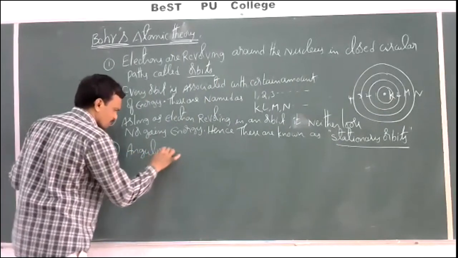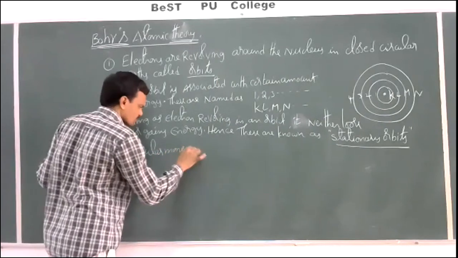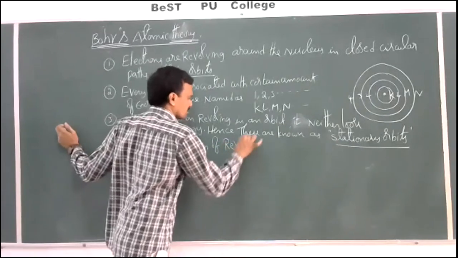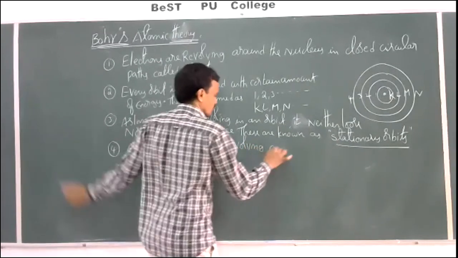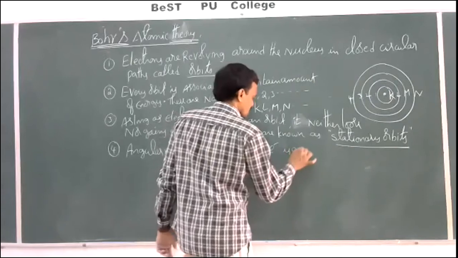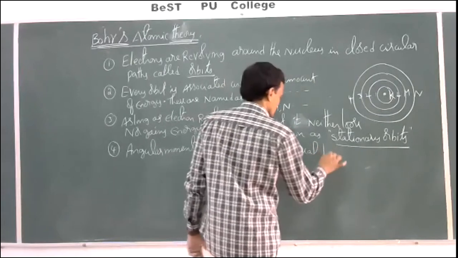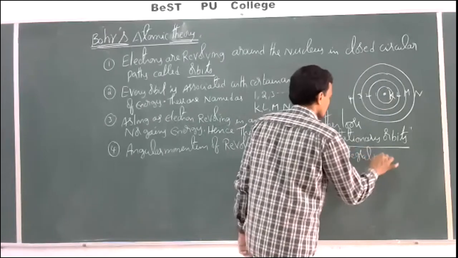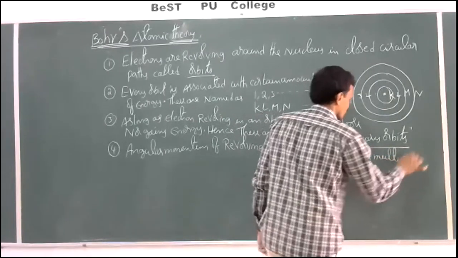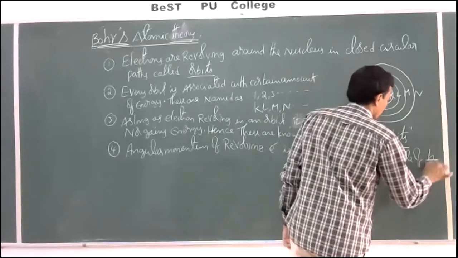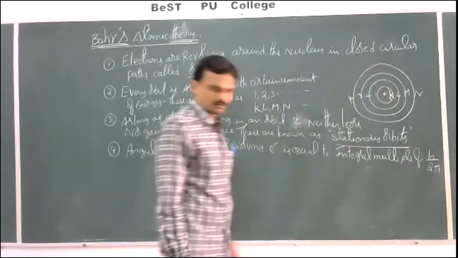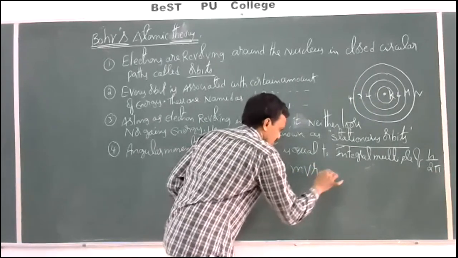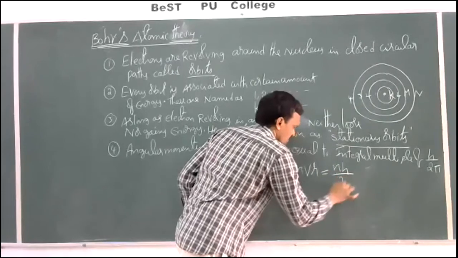Angular momentum of a revolving electron is equal to an integral multiple of h by 2 pi, which means mvr is equal to nh by 2 pi.